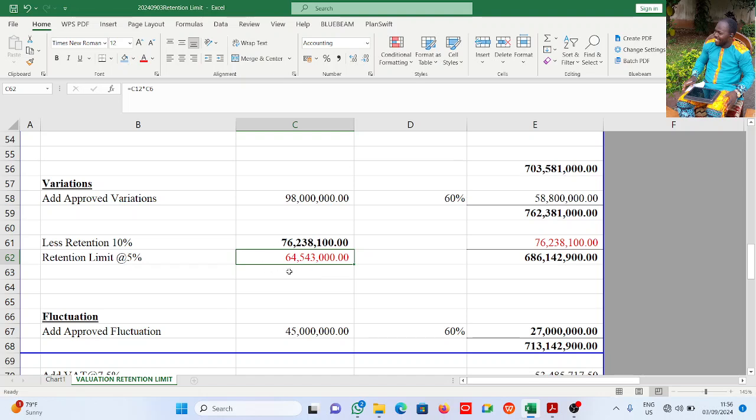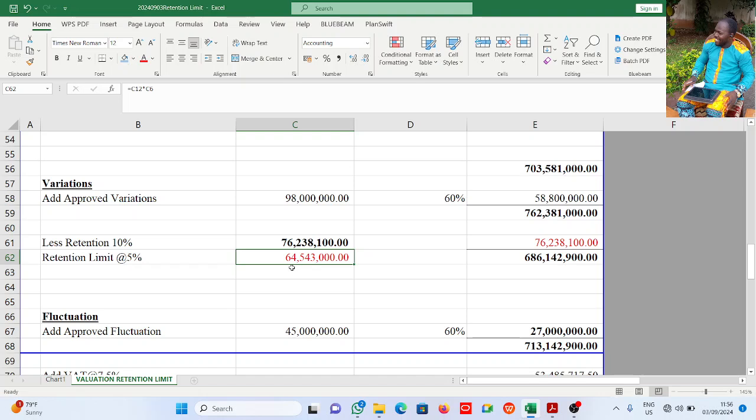Now what this means is this: if I deduct retention in evaluation number 2, evaluation number 3, evaluation number 4, right? Now I just said evaluation number 2. The reason is that evaluation number 1 is advance payment. You don't deduct retention because the contractor has not done any work as at that time. Please take note of that.